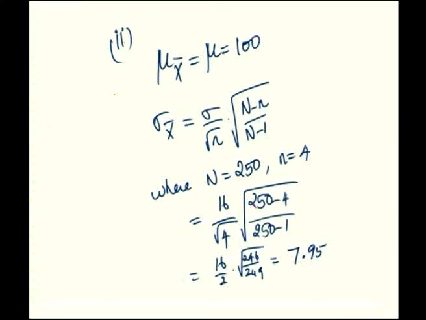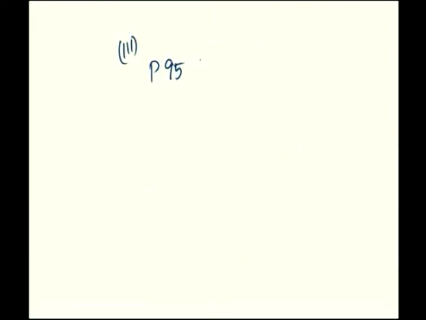This is sigma x bar, that is the standard deviation of sample mean x bar in the case of sampling without replacement. Next, you are asked to calculate probability of 95 less than or equal to x bar less than or equal to 105 if x is normally distributed. If x is normally distributed, then we use the central limit theorem.